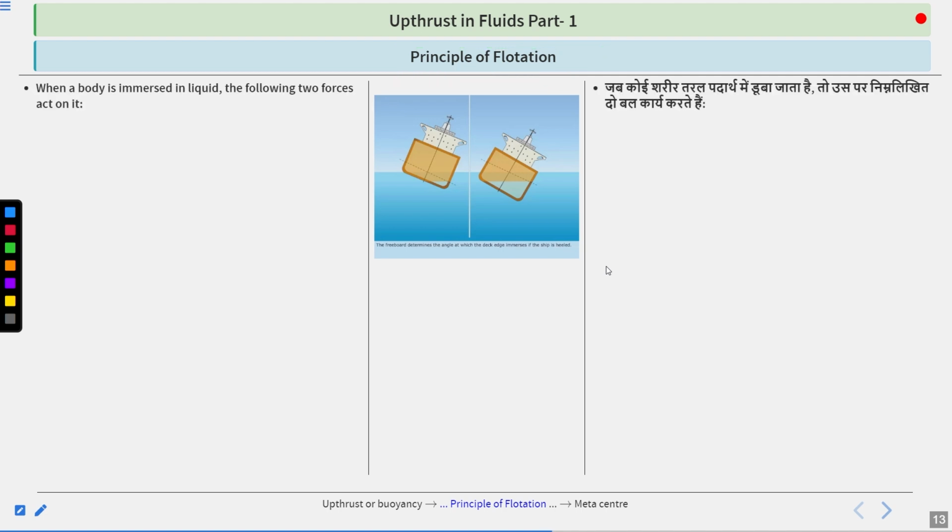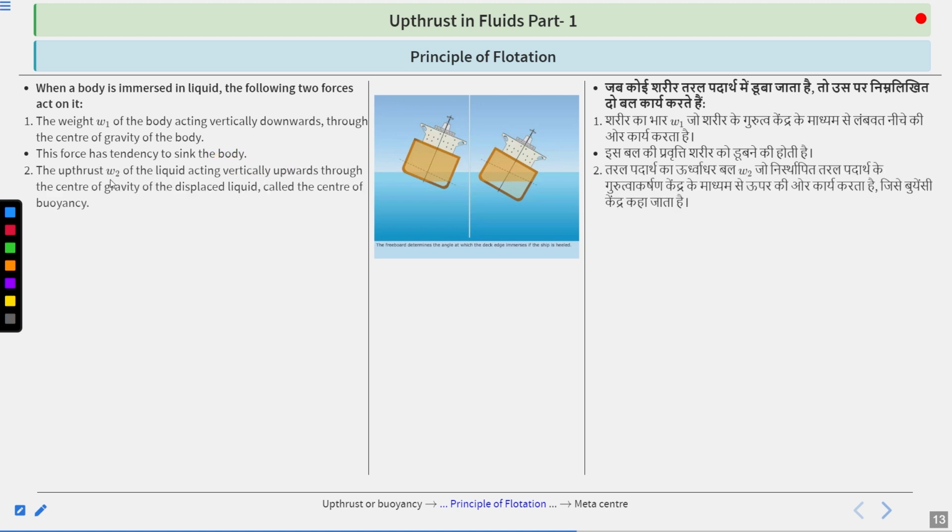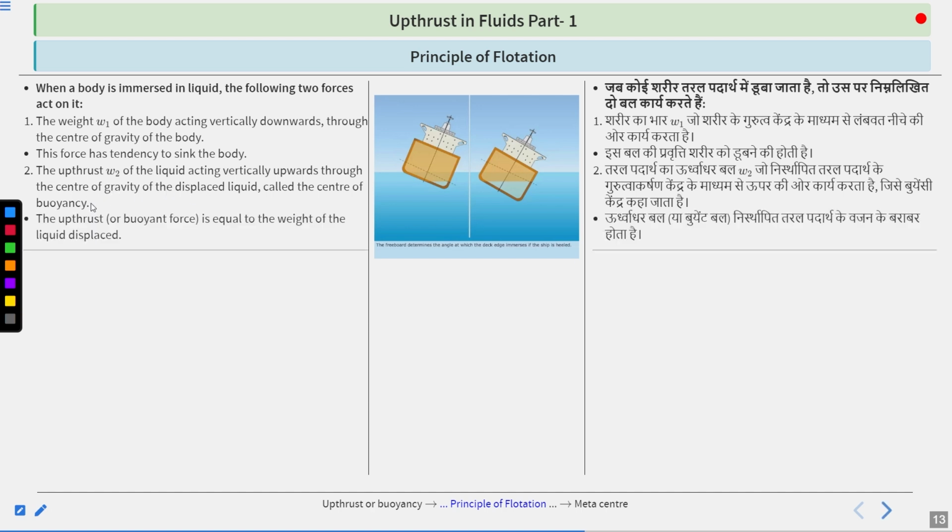So when a body is immersed in liquid, the following two forces act on it. First, the weight W1 of the body acting vertically downwards through the center of gravity of the body. This force has a tendency to sink the body. Second, the upthrust W2 of the liquid acting vertically upwards through the center of gravity of the displaced liquid, called the center of buoyancy. The upthrust is equal to the weight of the liquid displaced.